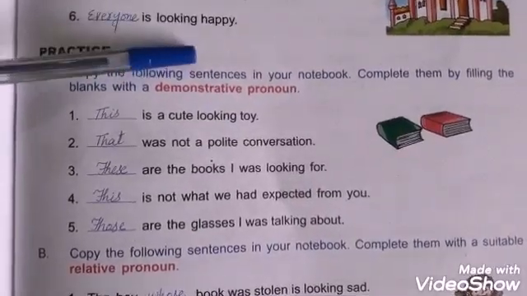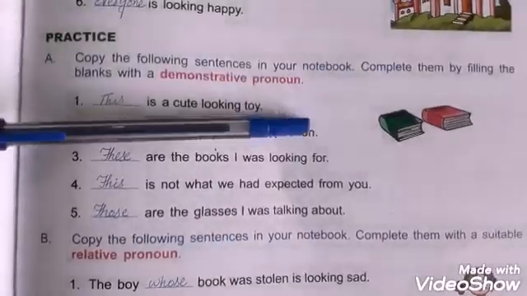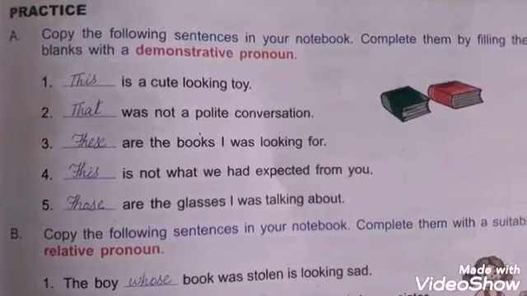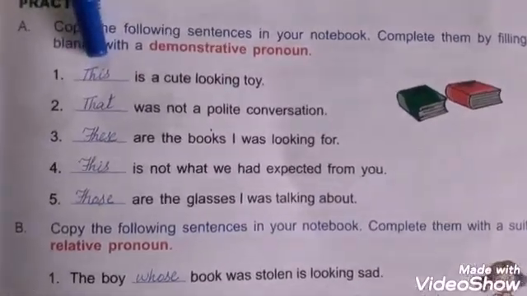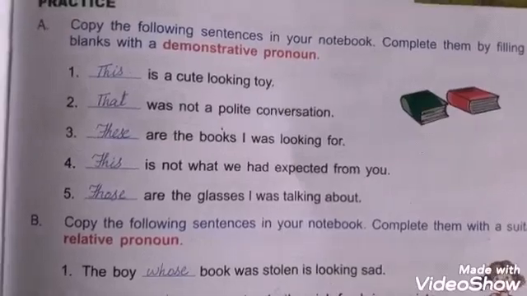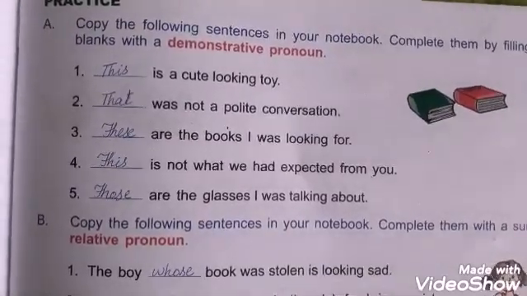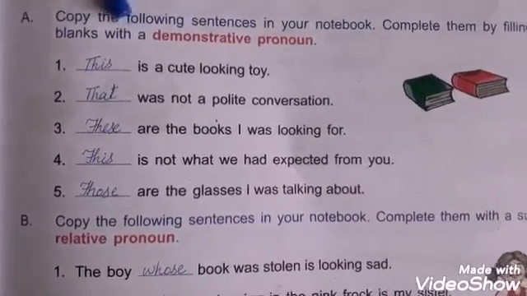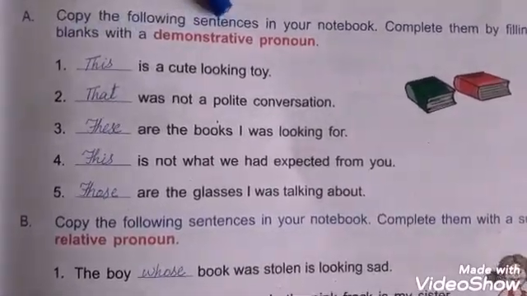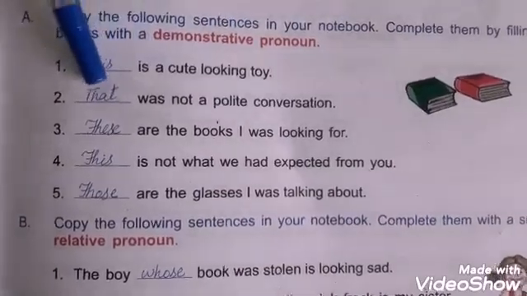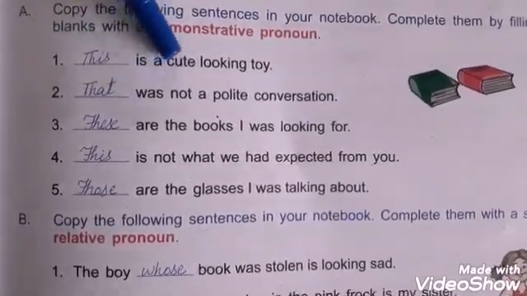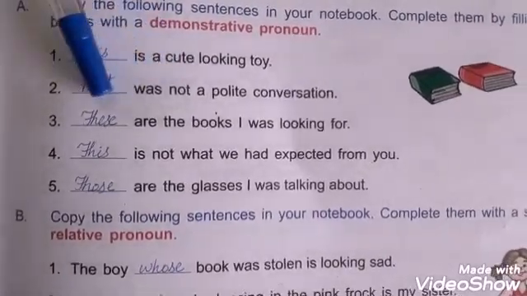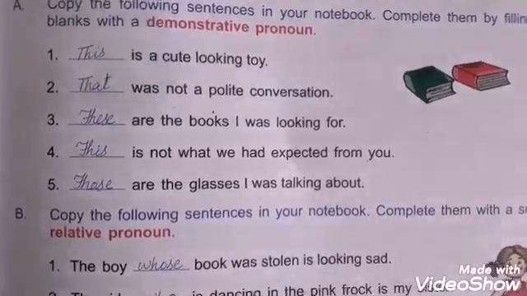Copy the following sentences in your notebook. Complete them by filling the blanks with a demonstrative pronoun. Now we will use demonstrative pronouns here. Number 1. This is a cute looking toy. That was not a polite conversation. These are the books I was looking for. This is not what we had expected from you. Those are the glasses I was talking about.